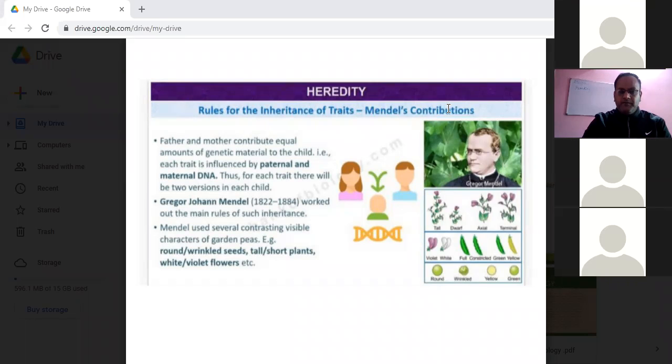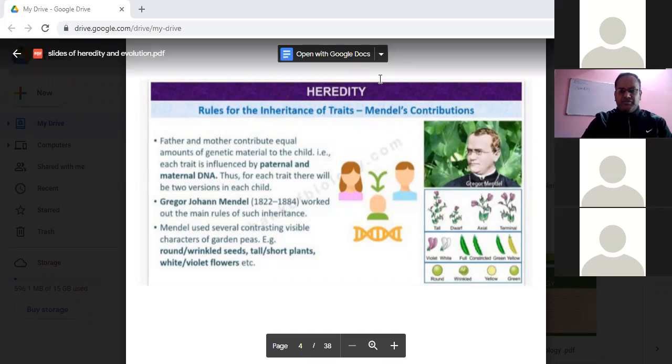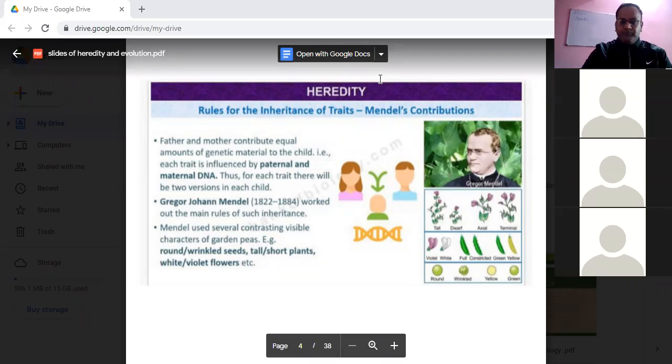Yes, Anjali, give the answer. What do you mean by inherited traits? Inherited traits are the traits that get transmitted from one generation to the next. Can you give an example? Yes, sir. Eye color, attached earlobe. Very good. Eye color, attached earlobe. Okay, fine.